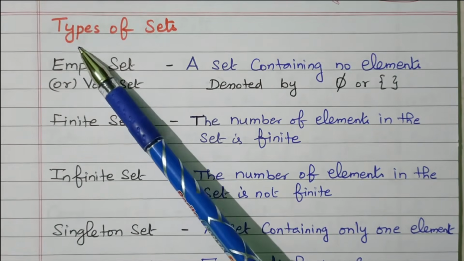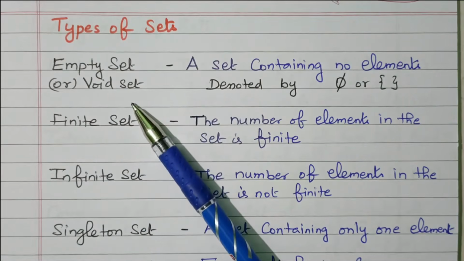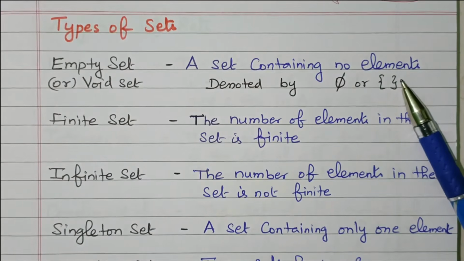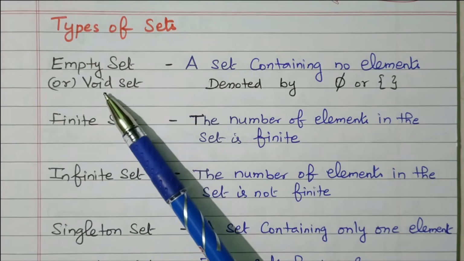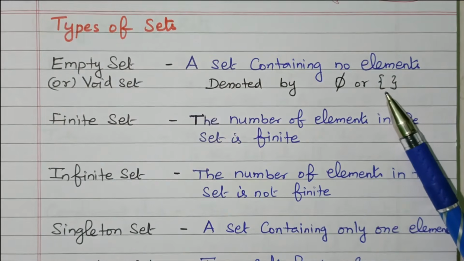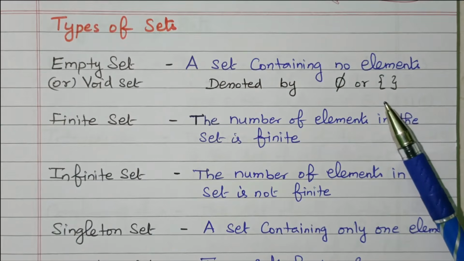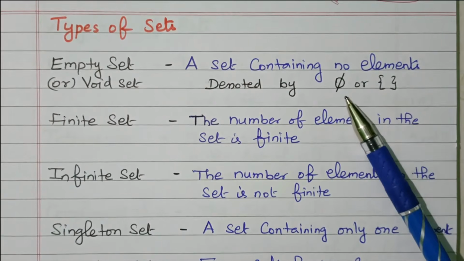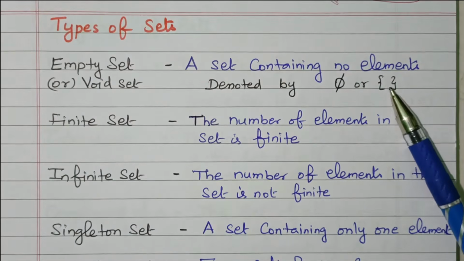Now we'll go to the topic, types of sets. The first one is the empty set or void set. Empty set means a set containing no elements. The elements are not available. It is denoted by phi or a set of open and closing braces, with nothing available inside. So the set containing no element is called an empty set or void set, denoted by phi or open and close braces without any element.